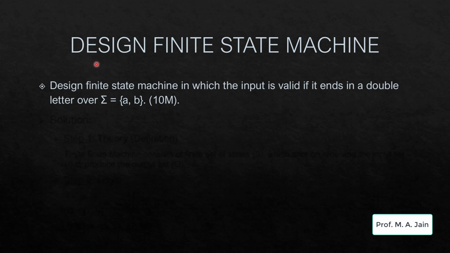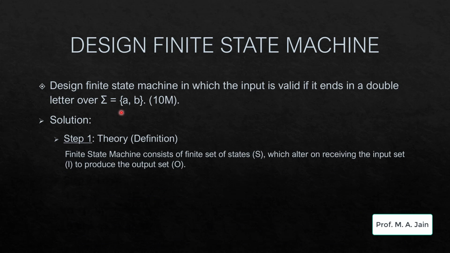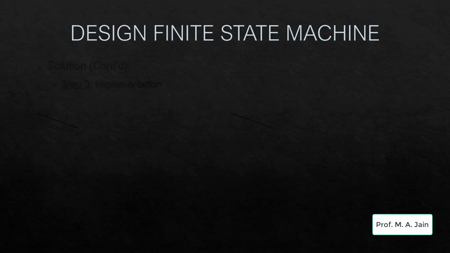Next question is designing the finite state machine such that it will validate the input string if it is ending in a double letter over the input A, B. So the solution being step number 1 theory, that is the definition of finite state machine. Step number 2 is logic, wherein I is A, B, O is Y, N and S is QS to Q3. Let us see what each of the states is representing in our state transition table.